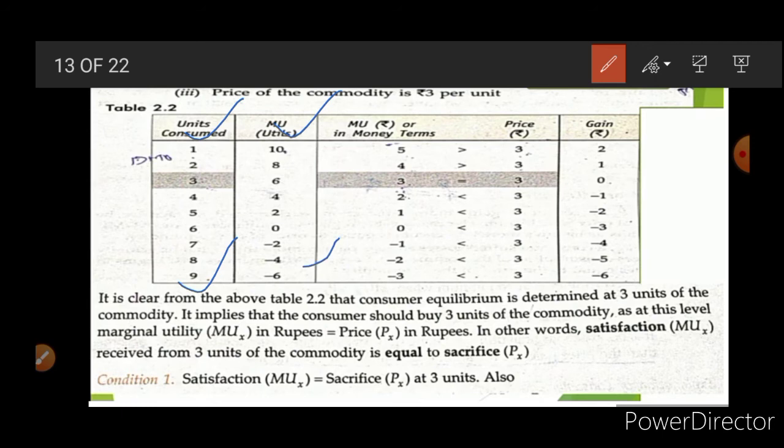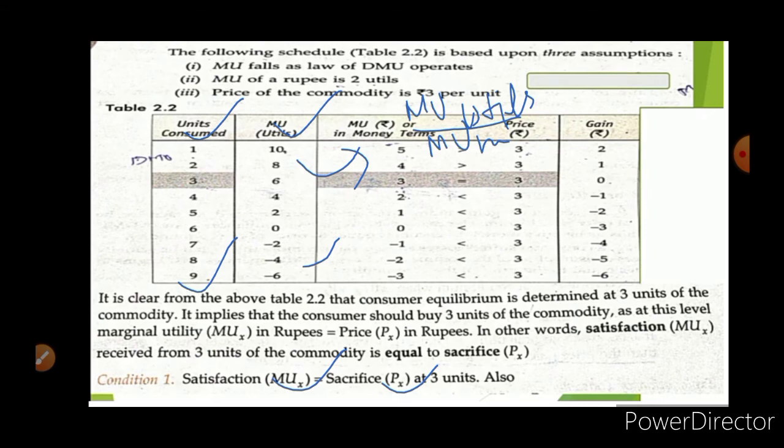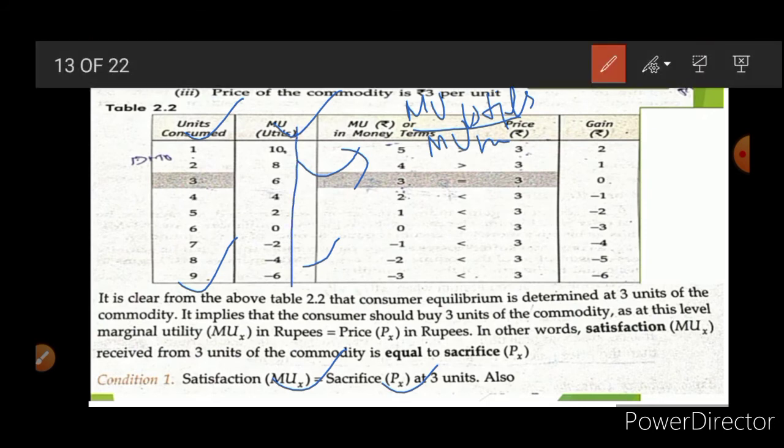Now we have to search for a point where MUX is equal to PX, but when we want to compare, both should be in the same unit. So we are going to convert it into terms of money. How? We are going to use the equation MU in utils upon MU of money. Here you can see MU of a rupee is equal to 2 utils, so we are going to divide all these numbers by 2. So we get MU in terms of rupee.